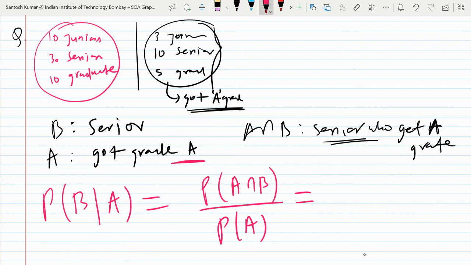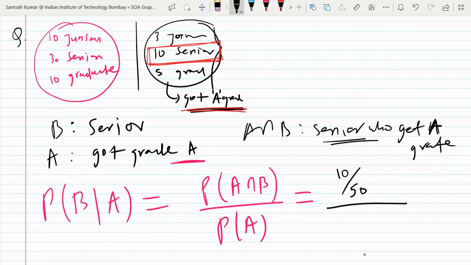So how many seniors got an A grade? 10 seniors got an A grade. This is the information. So 10 is the number, so the probability is 10 upon total, the number of elements in the sample space. Total was 10 plus 30 plus 10, which is 50. Yes, numerator.